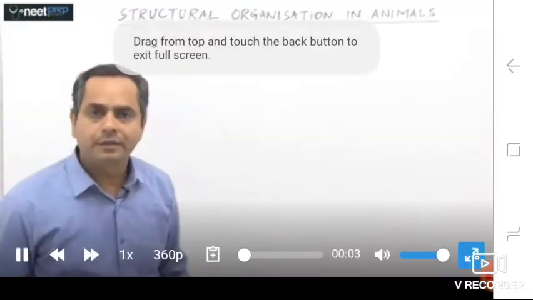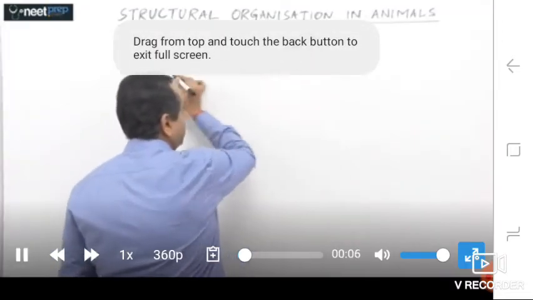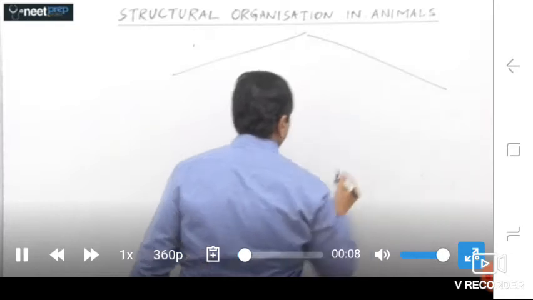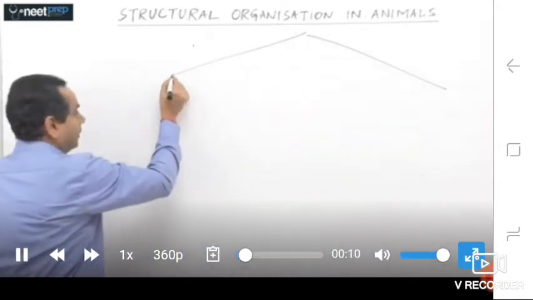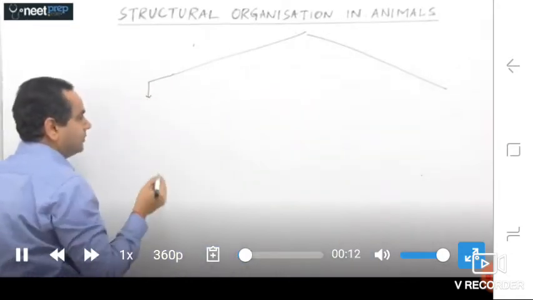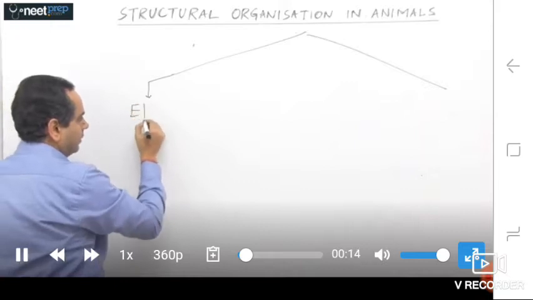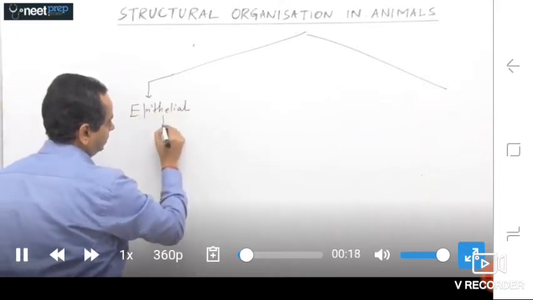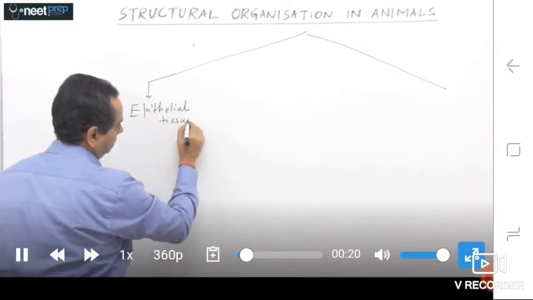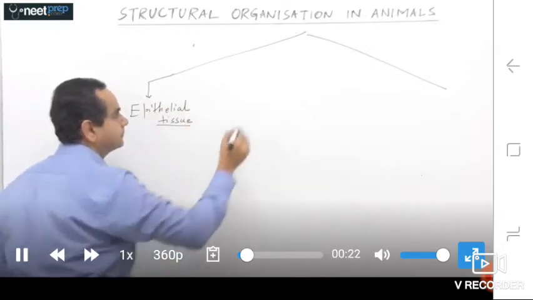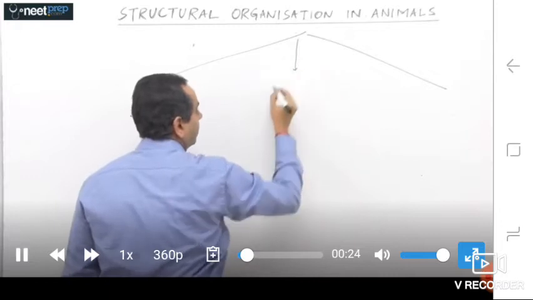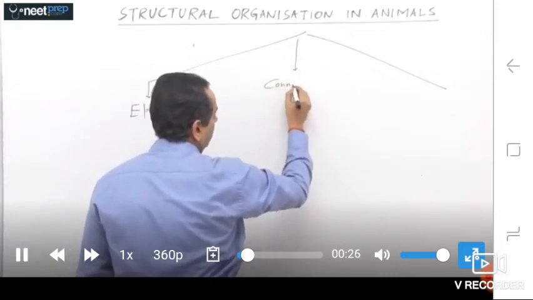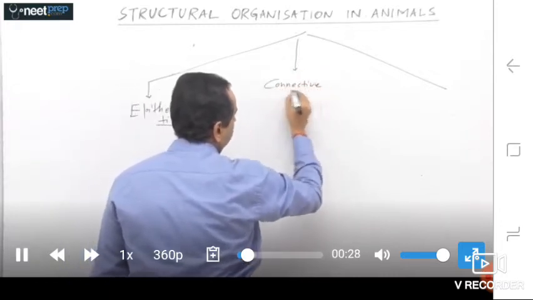and function, tissues can be classified as epithelial tissues, connective tissue.